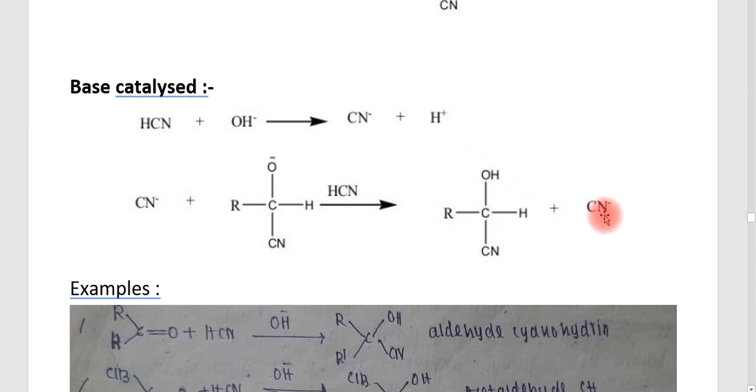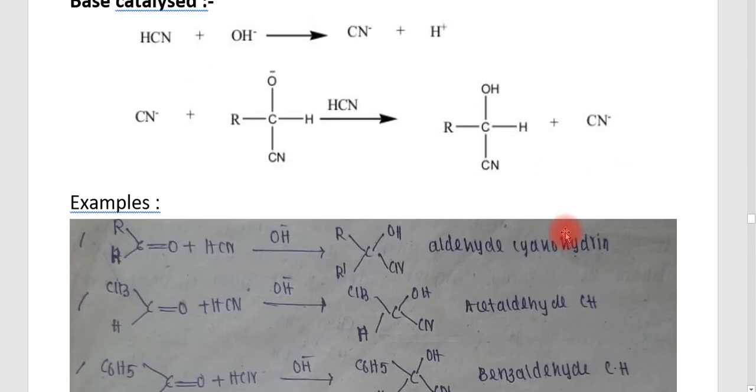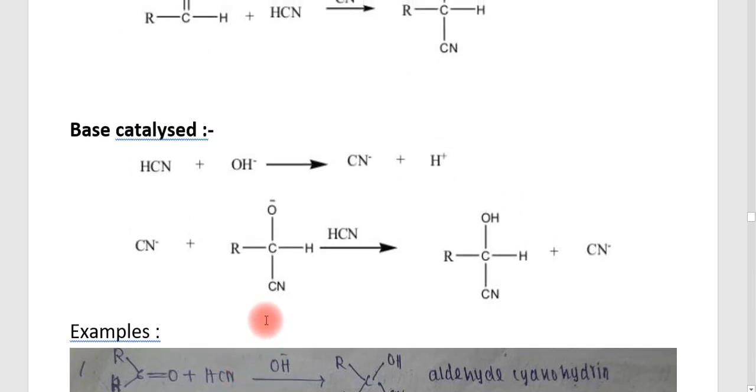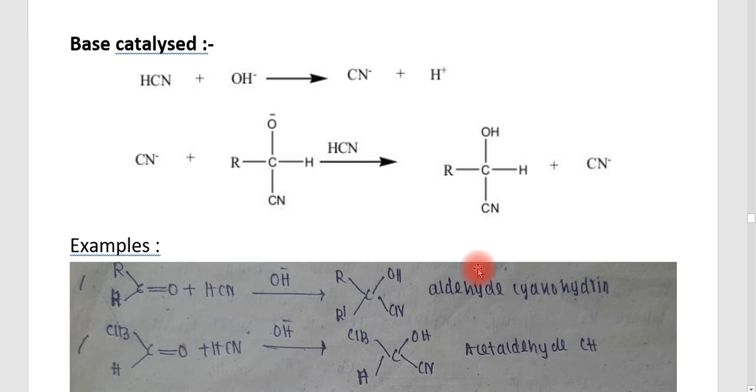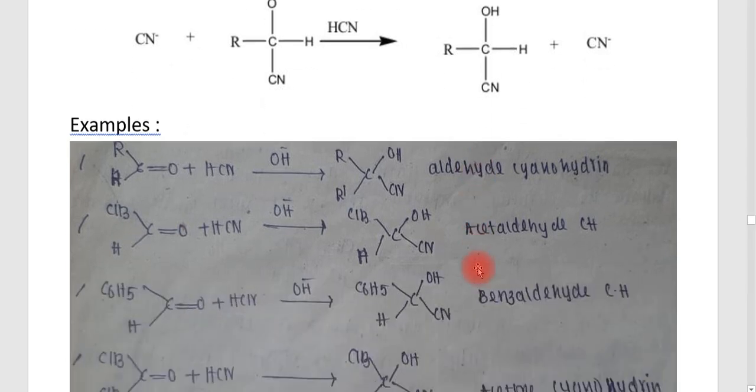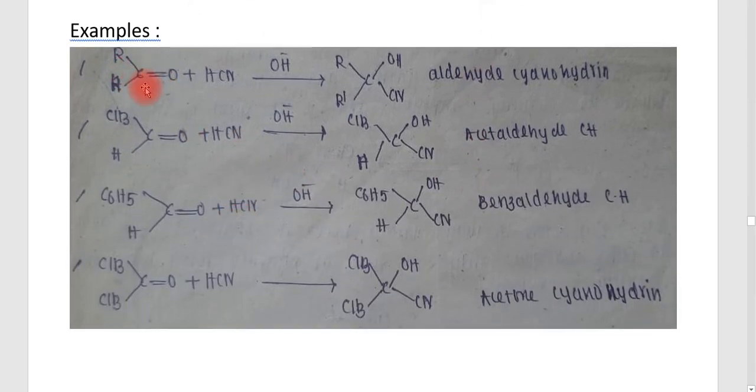RCHO plus H plus CN minus. Some examples are given here. What is the product formed? It is a cyanohydrin. If it is an aldehyde, it is called an aldehyde cyanohydrin. If it is a ketone, it is called a ketone cyanohydrin. This is a general reaction that is shown here. This is an aldehyde, CH3CHO, acetaldehyde, plus HCN. It changes into acetaldehyde cyanohydrin.